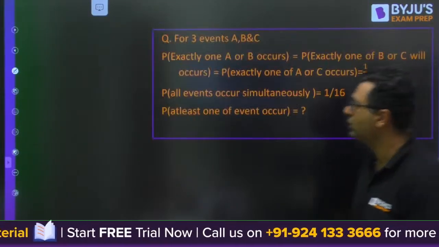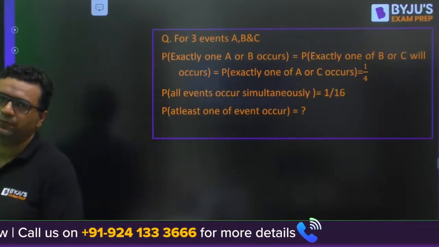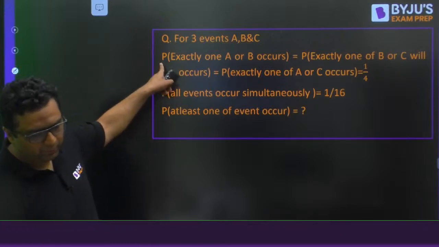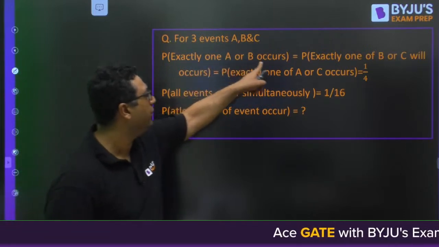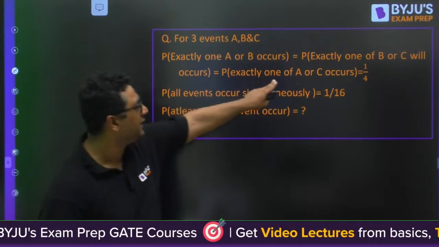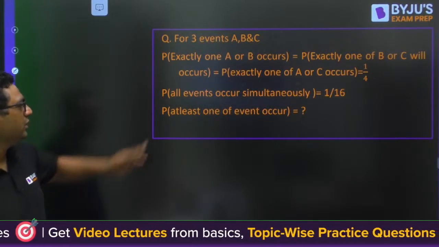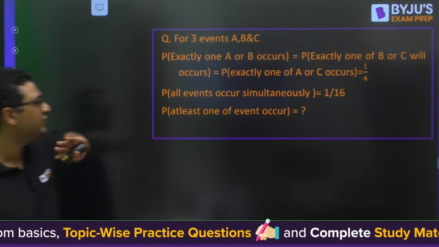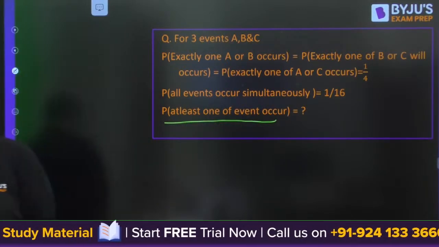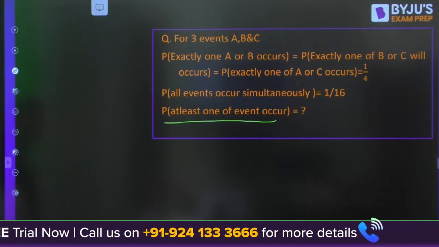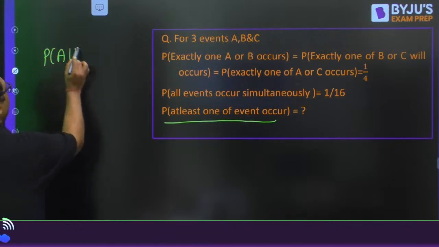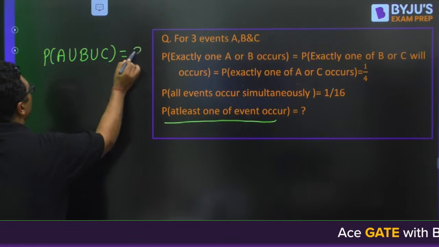Okay, moving to the next question. For 3 events A, B and C, the probability of exactly one of A or B occurring, the probability of exactly one of B or C occurring, and the probability of exactly one of A or C occurring is 1 by 4. All events occurring simultaneously is 1 by 16, and you need to find the probability that at least one of the events will occur. So first of all, you need to find P of A union B union C.